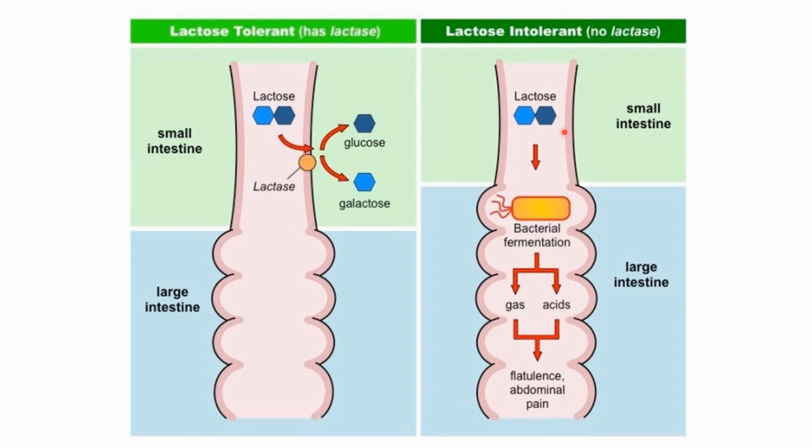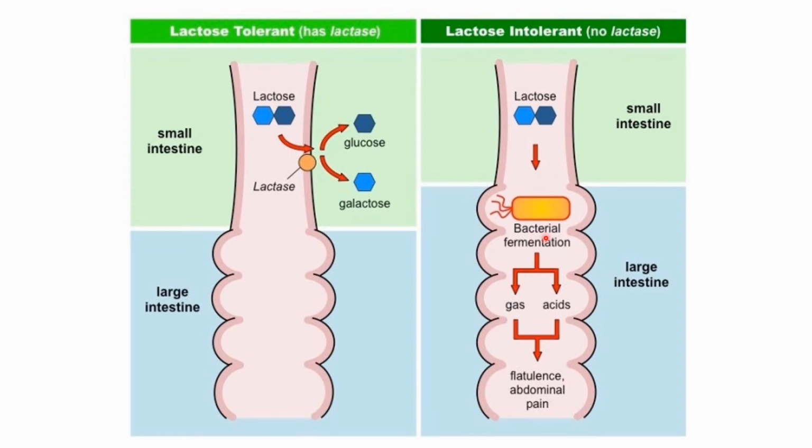Now, those individuals who are suffering from lactase deficiency, when they consume dairy products or milk, since they don't have the enzyme lactase, lactose cannot be hydrolyzed to the individual monosaccharides.